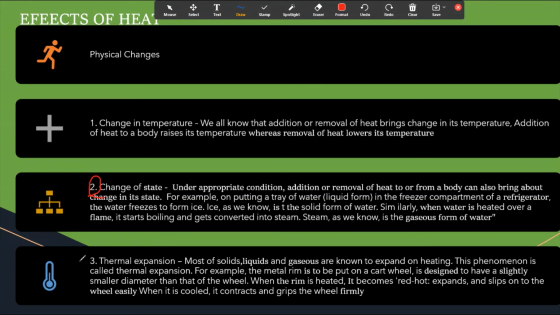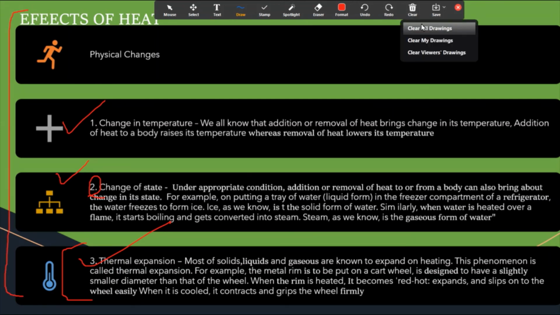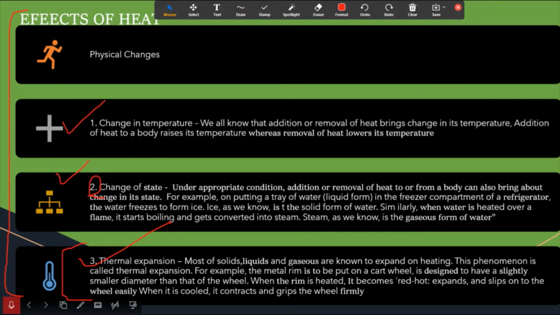So this thermal expansion is very important because this is something new to know, because change in temperature and change of state we already know. These are common phenomena, phenomena which we see daily. So this is the effect of heat. I hope that everyone has understood it, and everyone hopes that I am teaching well.